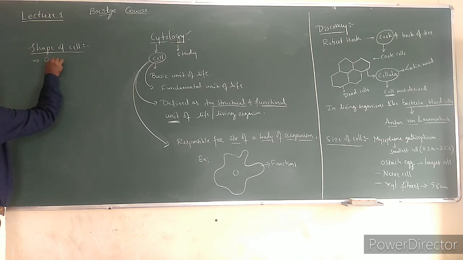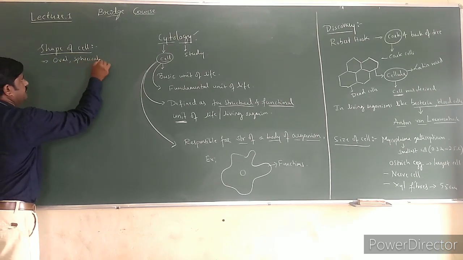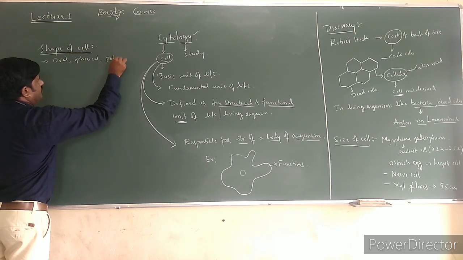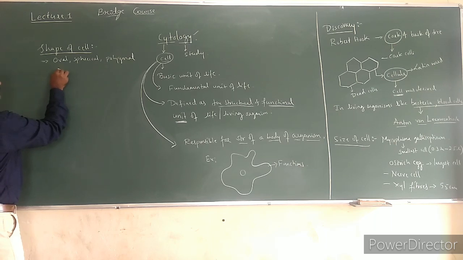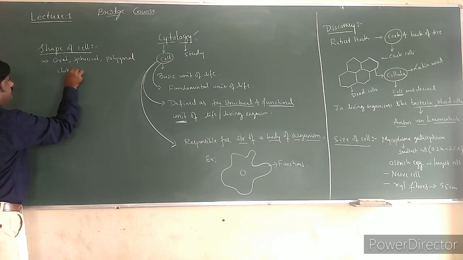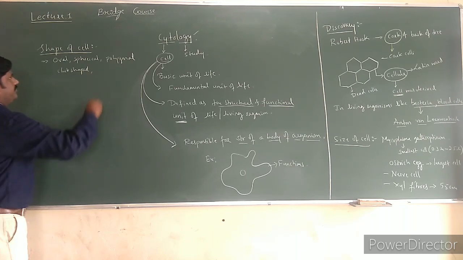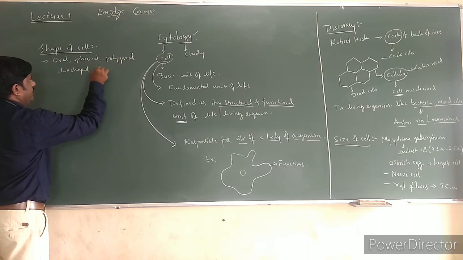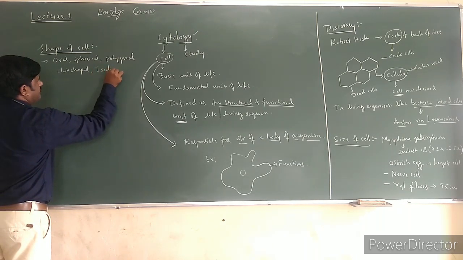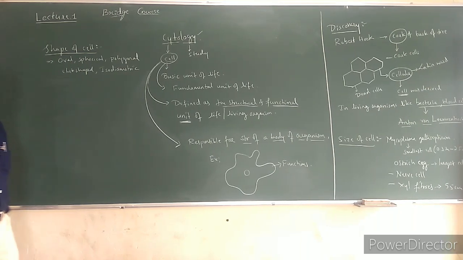They are oval as well as spherical, polygonal, club shaped, and isodiametric.